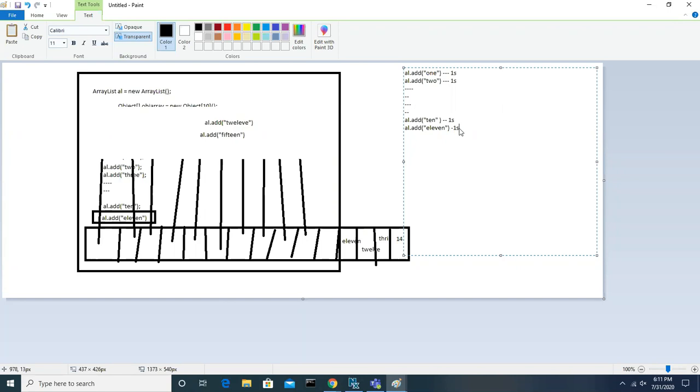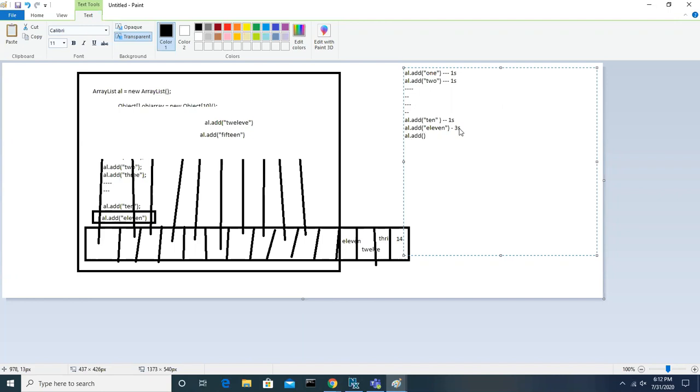Because it has to create a new array and copy all those things, maybe it will take, let's say, 3 seconds. Like this, if you are adding a 12th element, again it will take 1 second only.